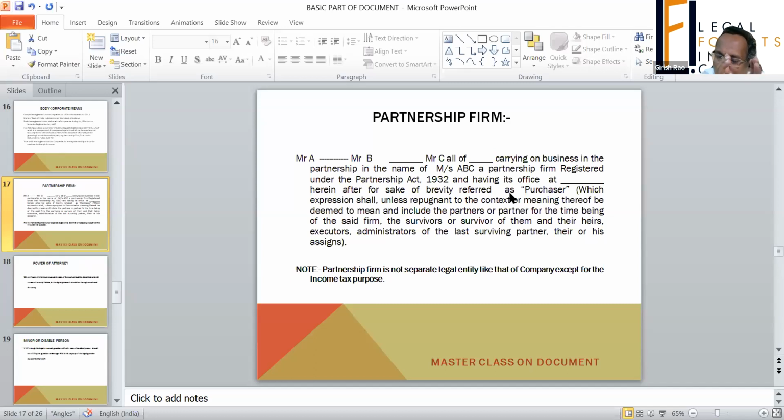So the proper method is you have to make all partners a party, all partners as a party, and then you can say carrying on business in partnership in the name of ABC, a partnership firm registered under so and so.